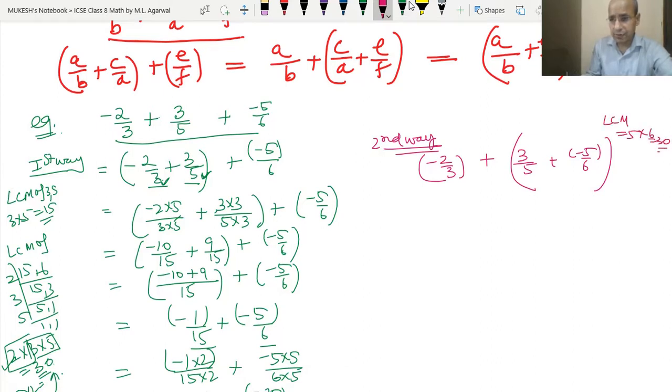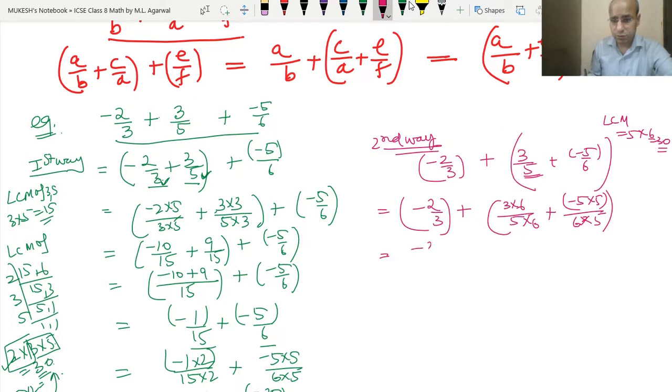So minus 2 upon 3 plus, to make it 30 we multiply by 6, so 3 into 6 upon 5 into 6. And to make it 30, multiply by 5: minus 5 into 5 upon 6 into 5. Now minus 2 upon 3 plus 18 upon 30 plus minus 25 upon 30.